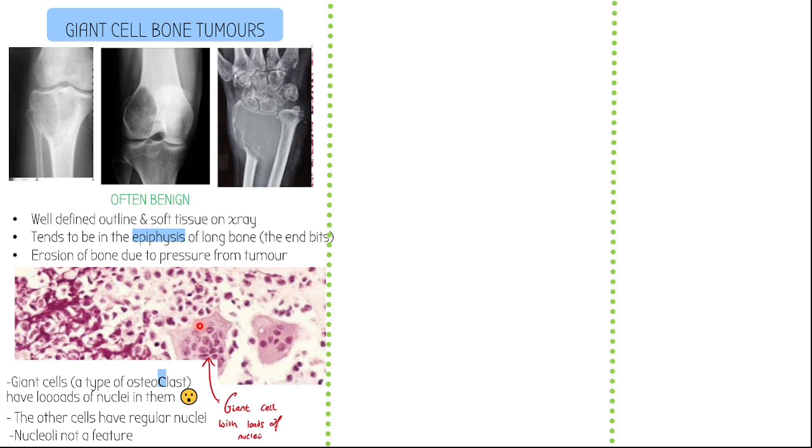And nucleoli, which are kind of like your little inclusion bodies within your nucleus, are not a feature here. So those are your 3 histological features that you have to know about.